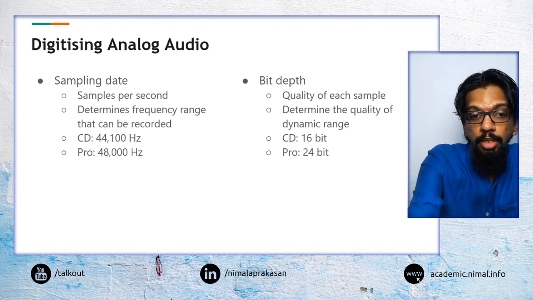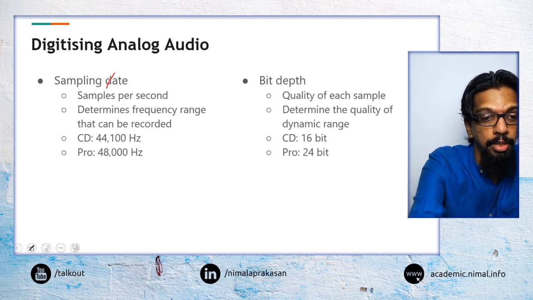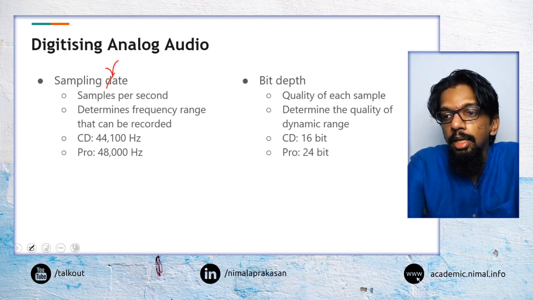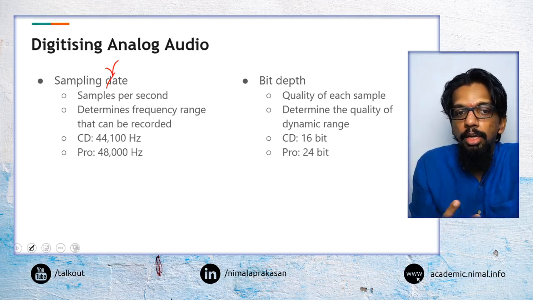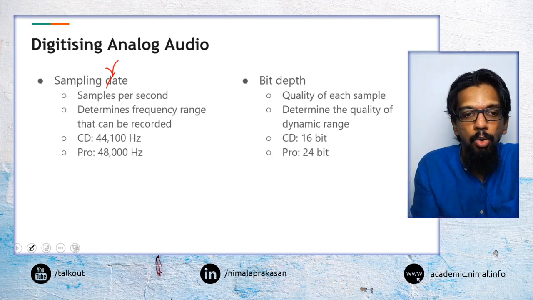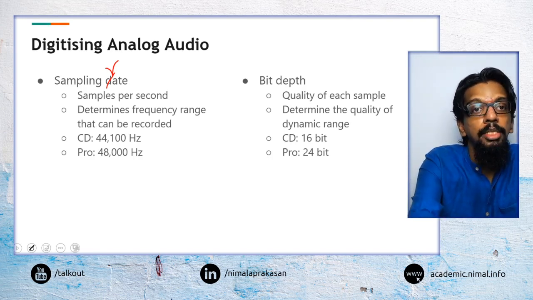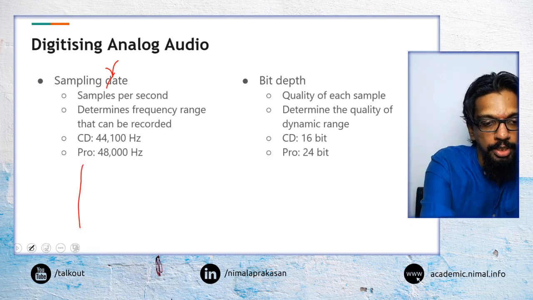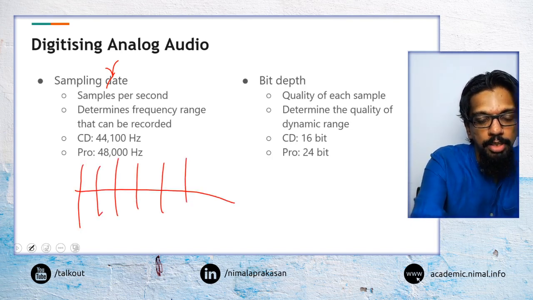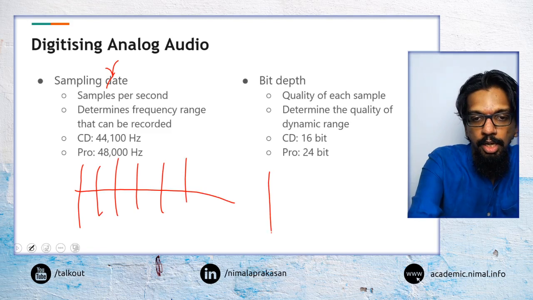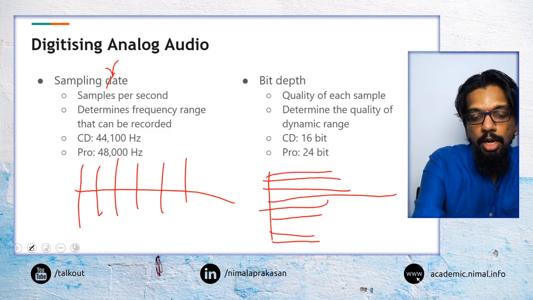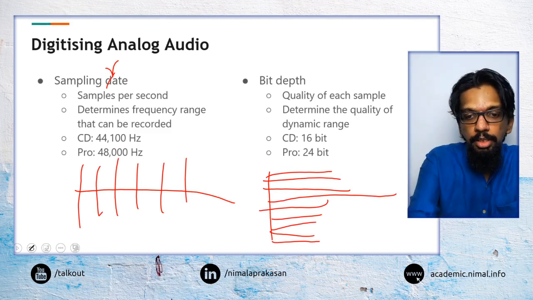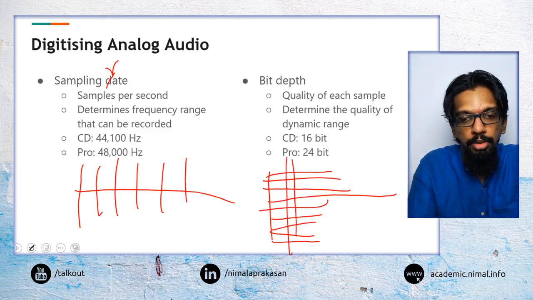So that's not sampling date, that is sampling rate. And the two main properties, when we are talking about digitizing analog audio, are sampling rate, that is how many samples we are taking per second, and bit depth, which is how many bits we are utilizing to represent one single sample.